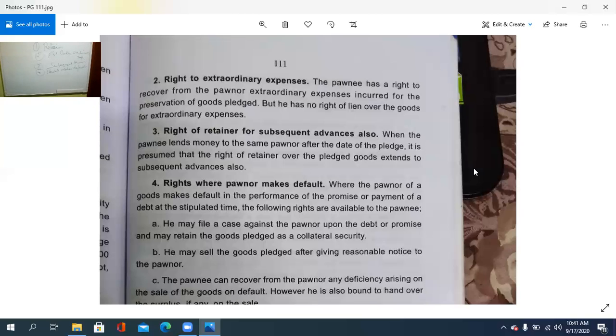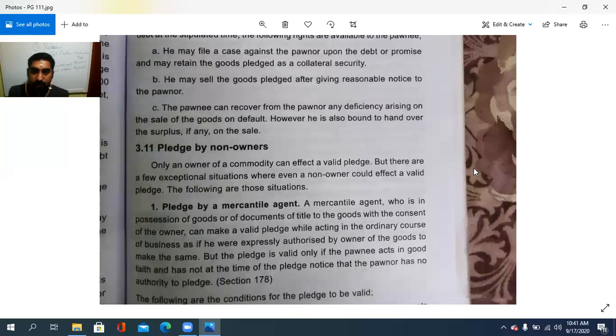After giving reasonable notice to the owner or the pledger as the bailer in the bailment, isn't it? So giving reasonable notice for selling the goods pledged. That's where option. The pony can recover from the owner any deficiency arising on the sale of the goods on default. The pony can recover from the owner. He can recover it. What? Recover from the owner any deficiency arising on the sale of the goods on default.